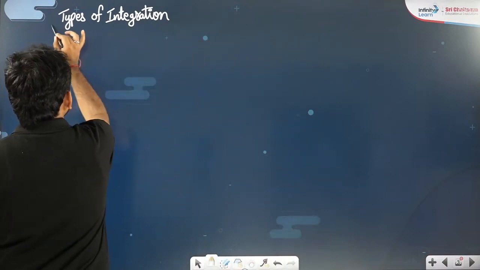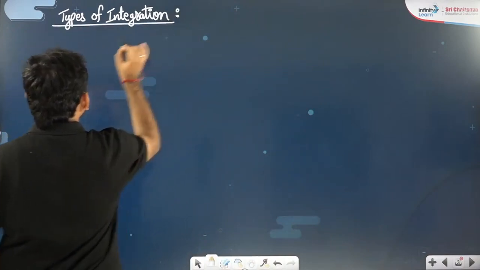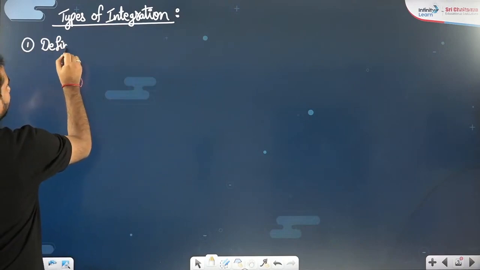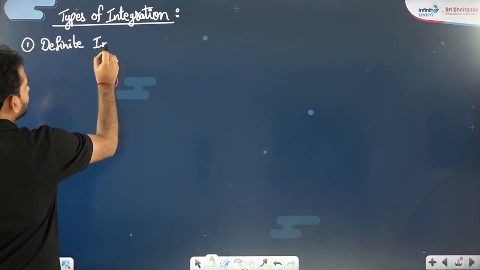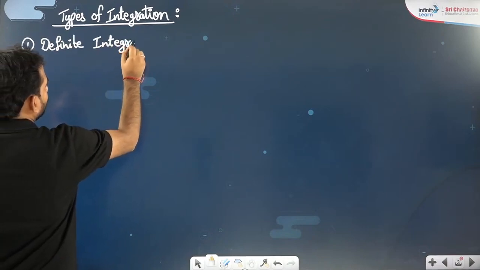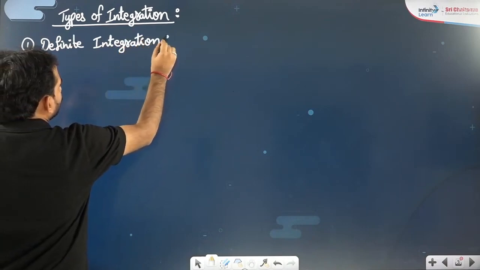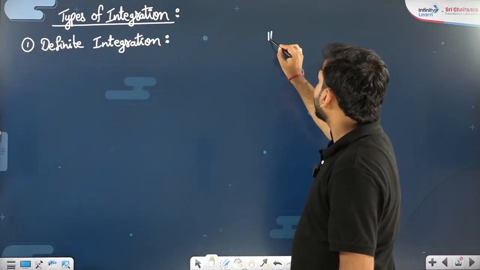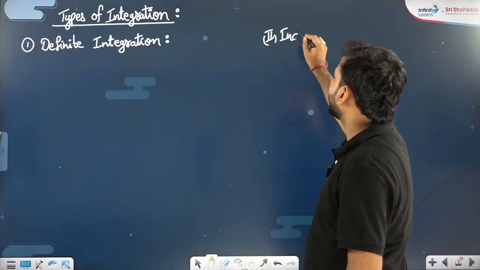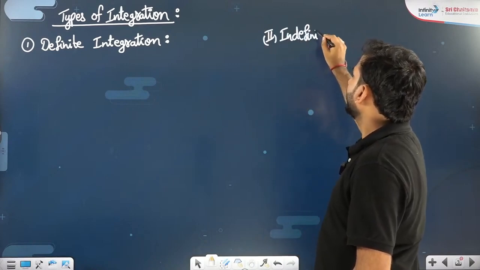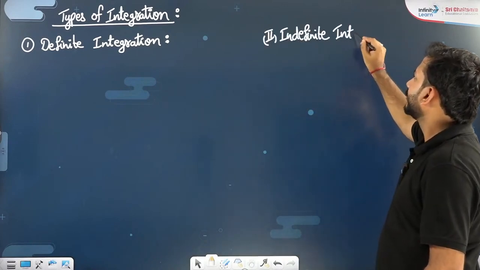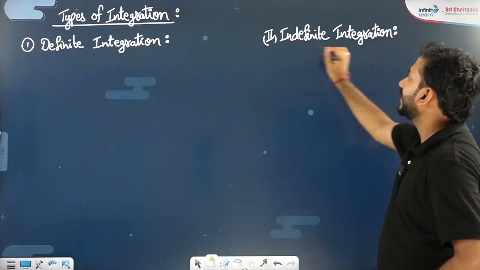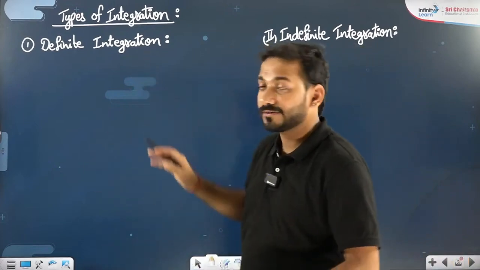So types of integration. There are majorly two types of integration. Number one, definite integration. Definite integration, as the name itself suggests, you know where to start the process, you know where to end the process. Second type of integration is called indefinite integration. Indefinite integration, you don't know where to start the process, you don't know where to end the process. Indefinite, you don't know. Definite, you know.